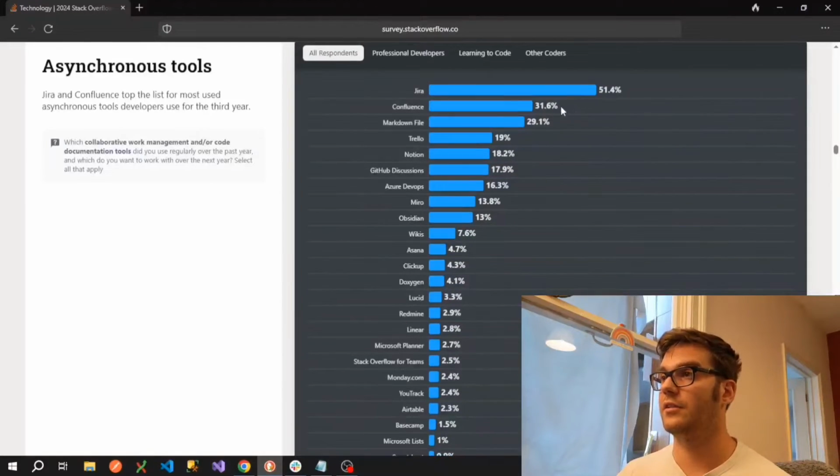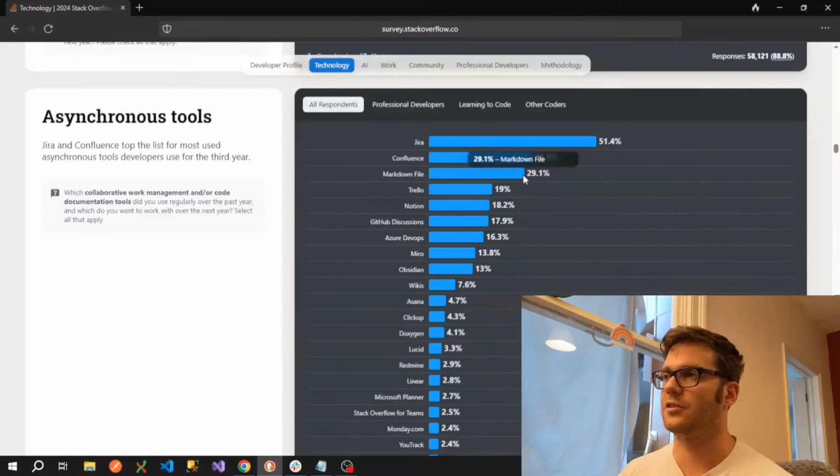So these are Atlassian products. Markdown file. Not really sure. I mean, obviously lots of products integrate Markdown, and people might have selected this just because they include README files in their projects. Either way, Trello, Notion, Azure DevOps.